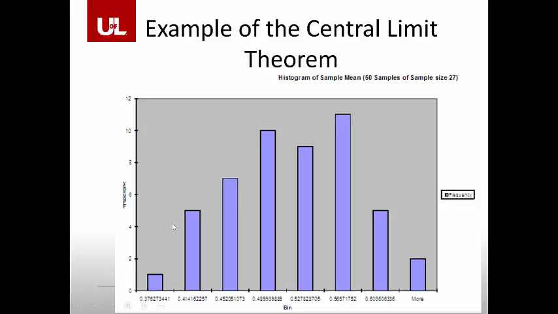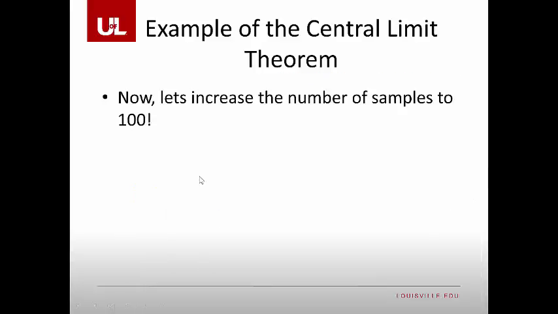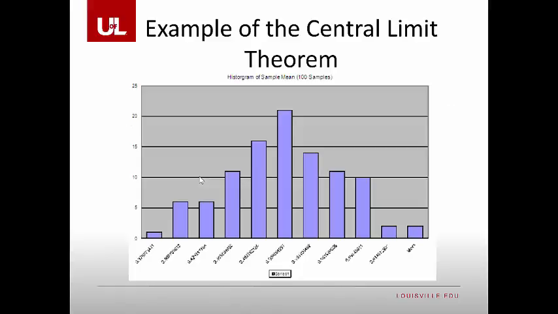Now look what's going on. Still not quite normal, not the pretty normal you'd get, but you start to see that picture popping up. Now you start to see that bell curve moving itself in. So let's push it. Now instead of 50, let's go all the way to 100. We're still just grabbing 27 observations, calculating the mean, dumping those 27 back, and doing it again. We do this 100 times. Now look at the picture. This looks a whole lot like a normal distribution with its extreme values, and the center is sitting pretty close to 0.5.